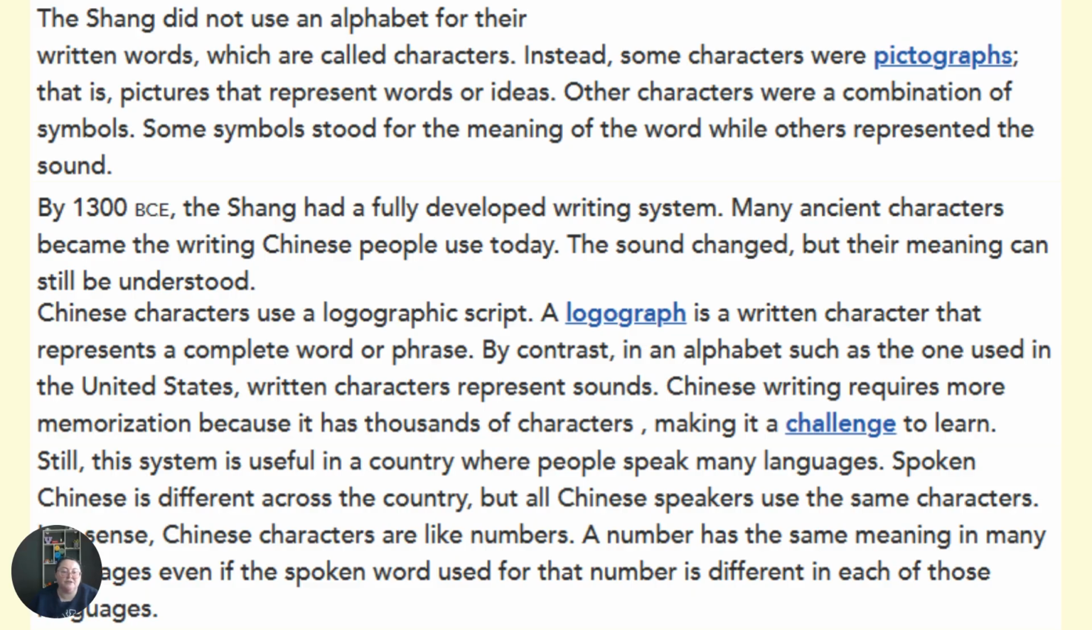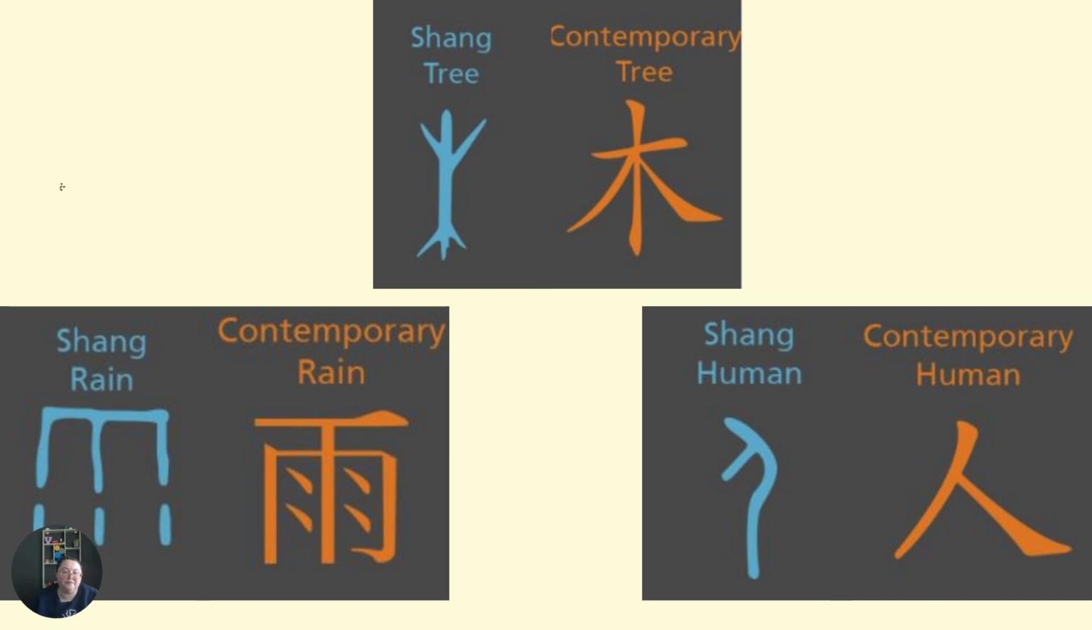Still, the system is useful in a country where people speak many languages. Spoken Chinese is different across the country, but all Chinese speakers use the same characters. In a sense, Chinese characters are like numbers. A number has the same meaning in many languages, even if the spoken word used for that number is different in each of those languages.